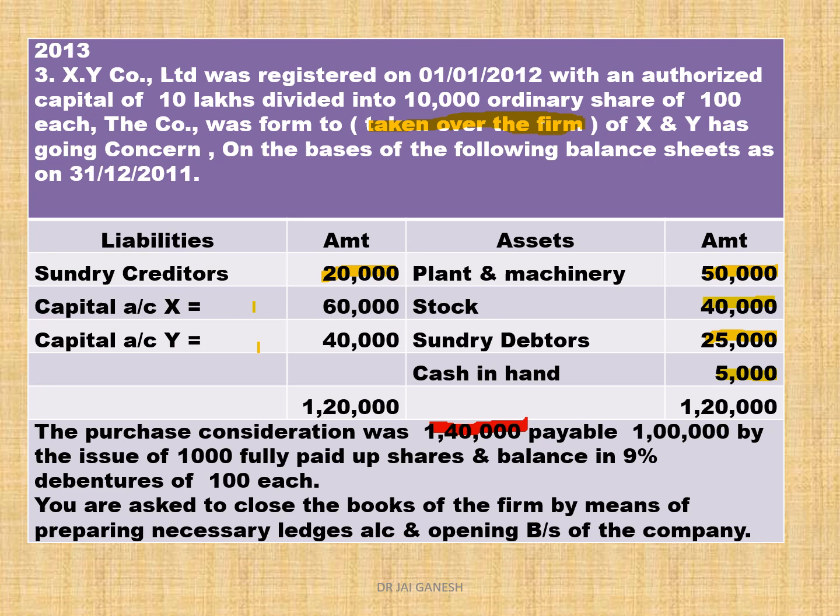Payable 1 lakh by issue of 1,000 fully paid up shares, balance in 9% debentures of rupees 100 each. So students, the PC given in the question is by lump sum method, 1,40,000. In this, 1 lakh is paid in the form of shares and the remaining 40,000 is paid in the form of debentures. You are asked to close the books of the firm by means of preparing necessary ledger accounts and the opening balance sheet of the company.